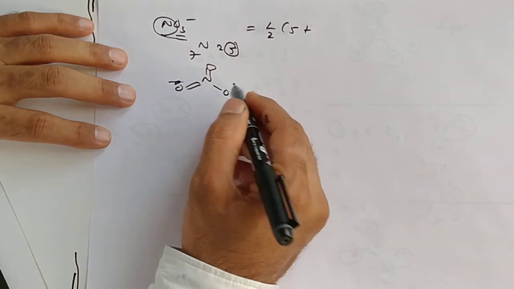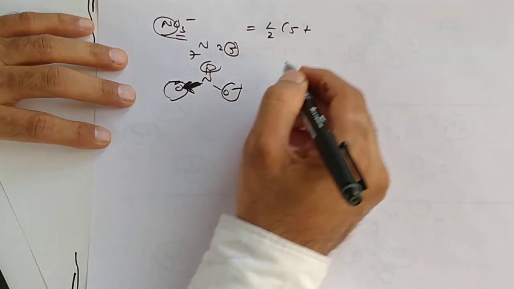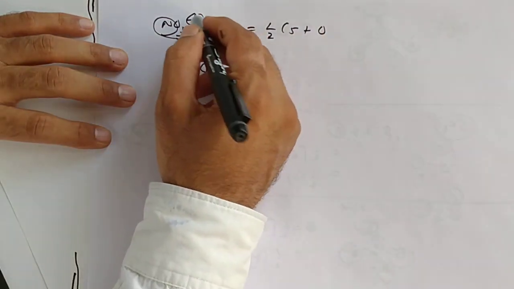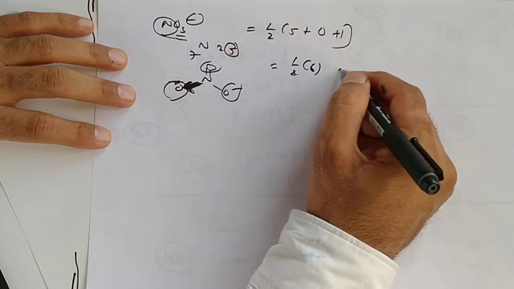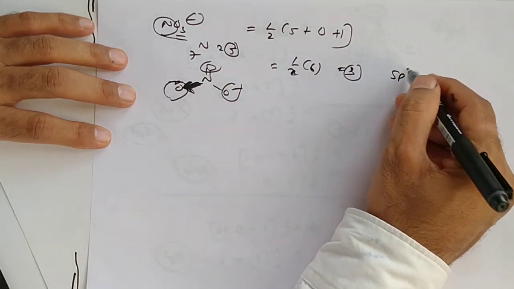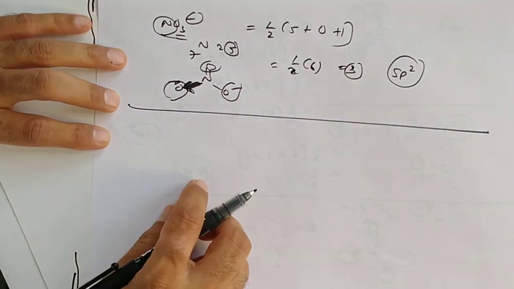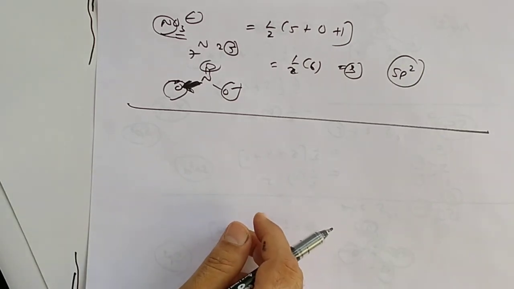It means no any single valency having atoms are there, so 0. Charge is -1, so opposite +1. 6 by 2, so 3. So value of X is 3, means sp2 hybridization. Understood?